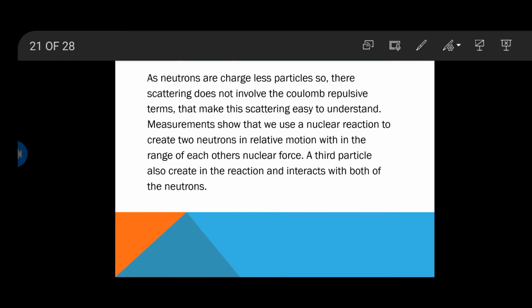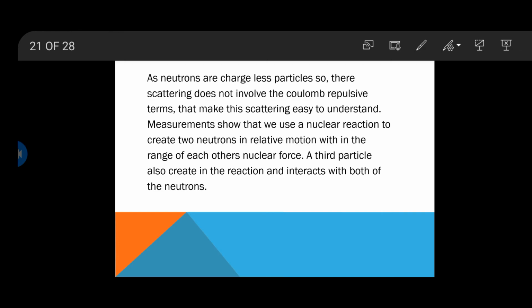We have discussed briefly the proton-proton scattering. We have derived the formulas for the cross section of protons, quantum mechanically and classically. Now we will discuss the neutron-neutron scattering. As neutrons are chargeless particles, their scattering doesn't involve the Coulomb repulsive terms.